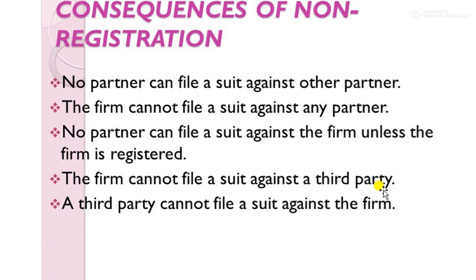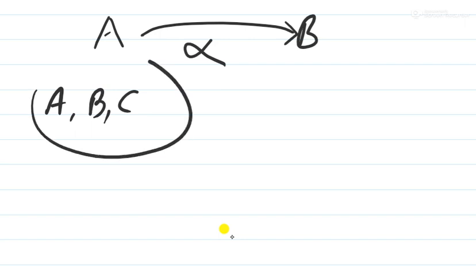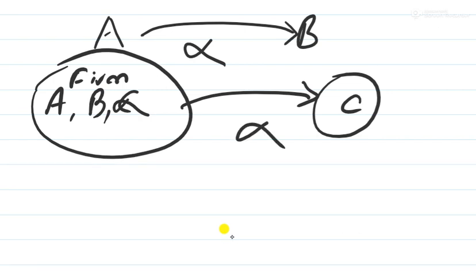The first point says that any partner cannot file a suit against another partner. So if there are two partners in a firm, A and B, and A wants to file a case on B, he cannot do it because the firm is not registered. The second point says that A, B, C all together make a firm. If they want to file a case on C, they cannot do it because the firm is not registered.